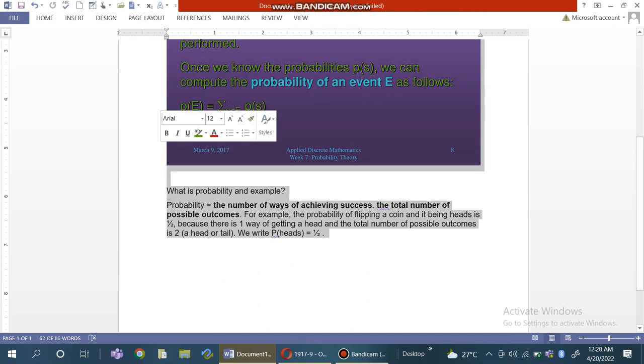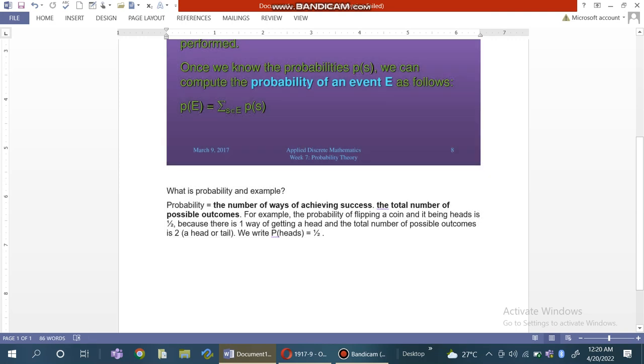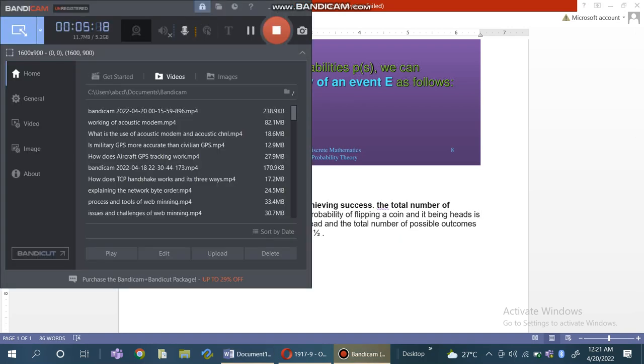The number of ways of achieving success divided by the total number of possible outcomes is called probability. For example, the probability of flipping a coin and it being heads is 1/2, because there is one way of getting a head and the total number of possible outcomes is 2. We write P(head) = 1/2. This is the equation of probability which we discussed.